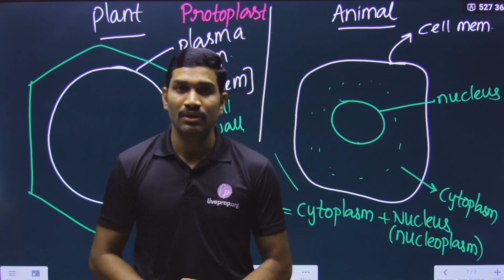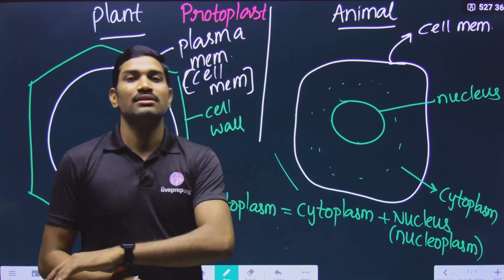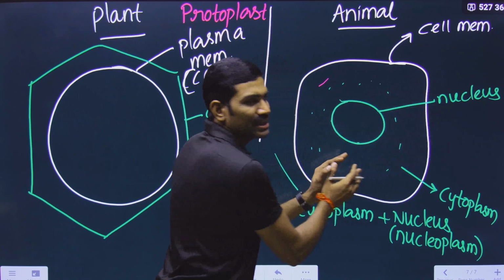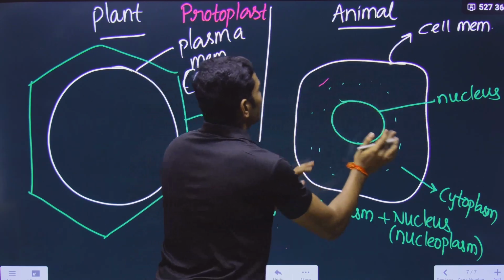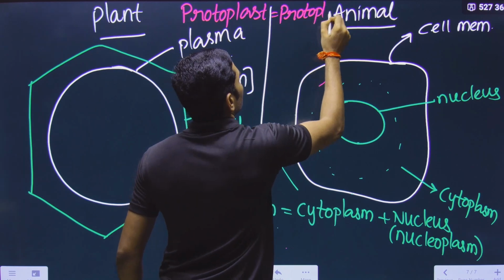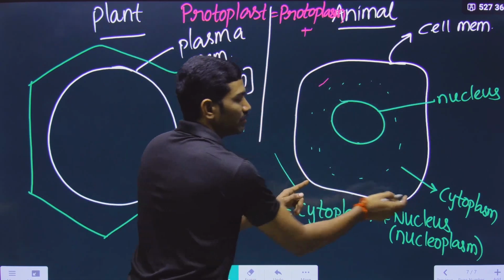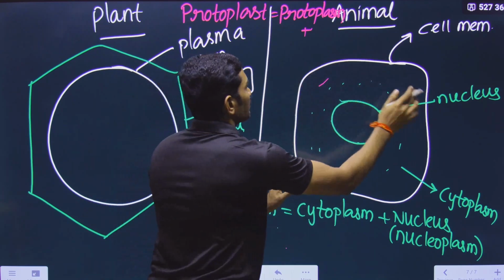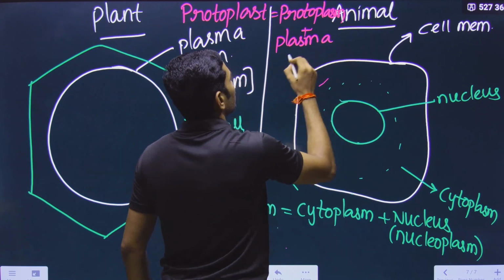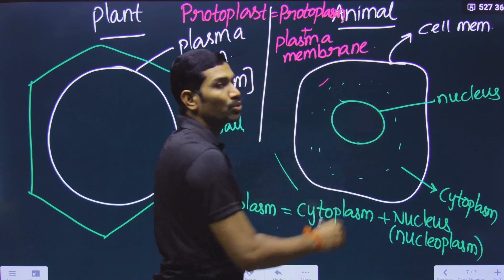What is a protoplast? What is the difference between protoplasm and protoplast? Understand carefully. Protoplasm means this inside content. This protoplasm plus only the plasma membrane, not including the cell wall, combined is called a protoplast.